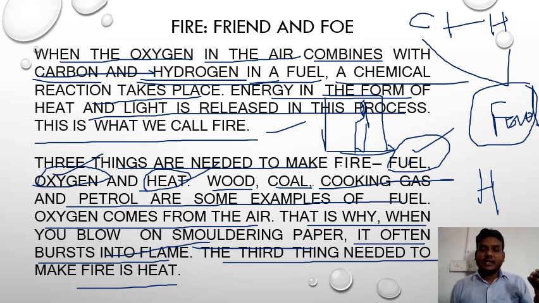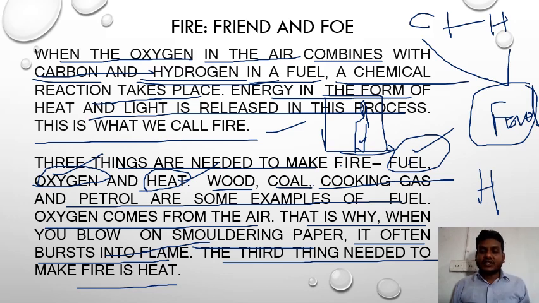Because it is not getting oxygen. It has heat and fuel, but not oxygen, so it does not catch fire. And our environment also has oxygen, fresh air, but no heat, so nothing catches fire. If heat is produced, everything would catch fire and burn. I hope it is clear to you.